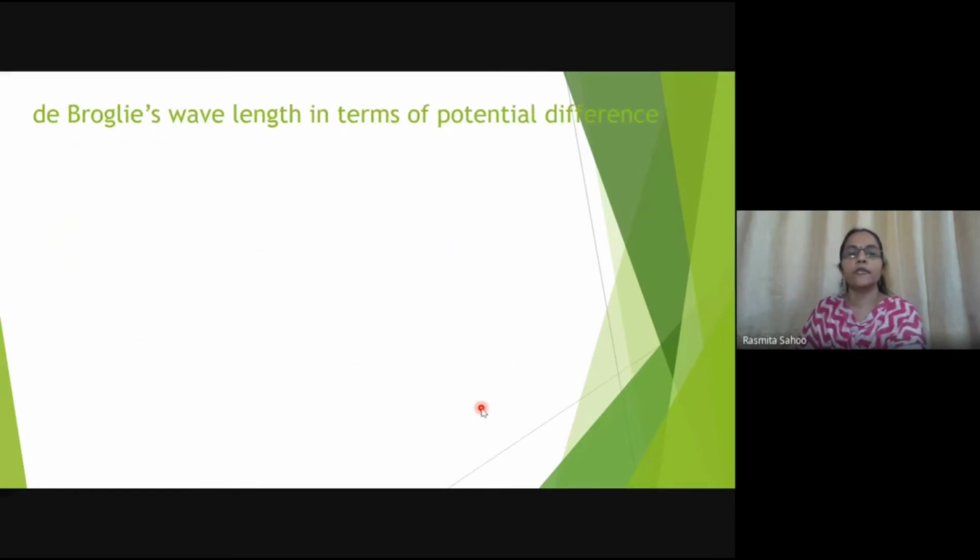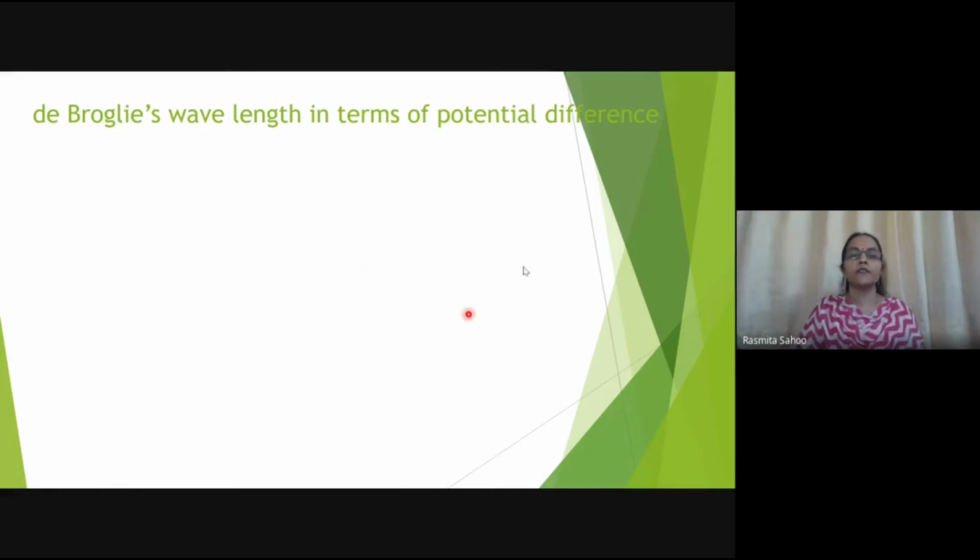We'll see one more derivation for this wavelength, that is in terms of potential difference. You all might know that whenever we apply an electric field, the charged particles inside the electric field will move, right?